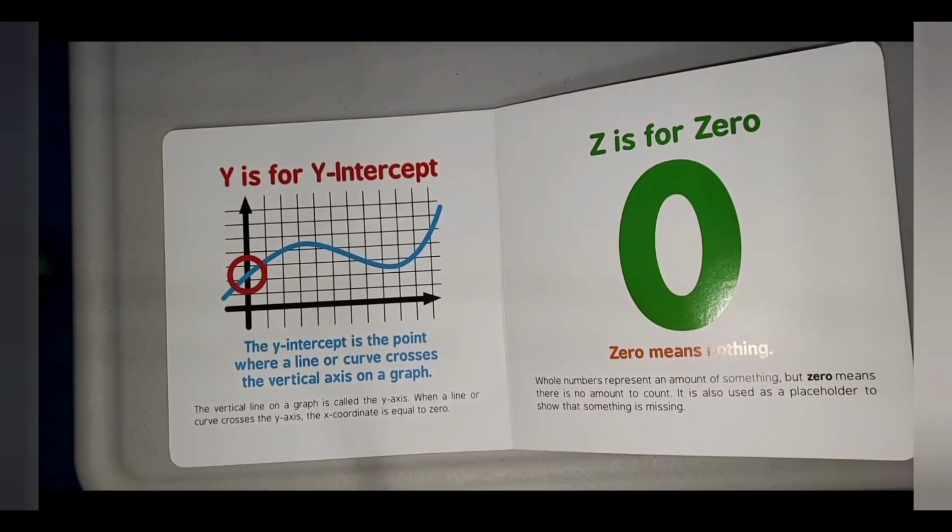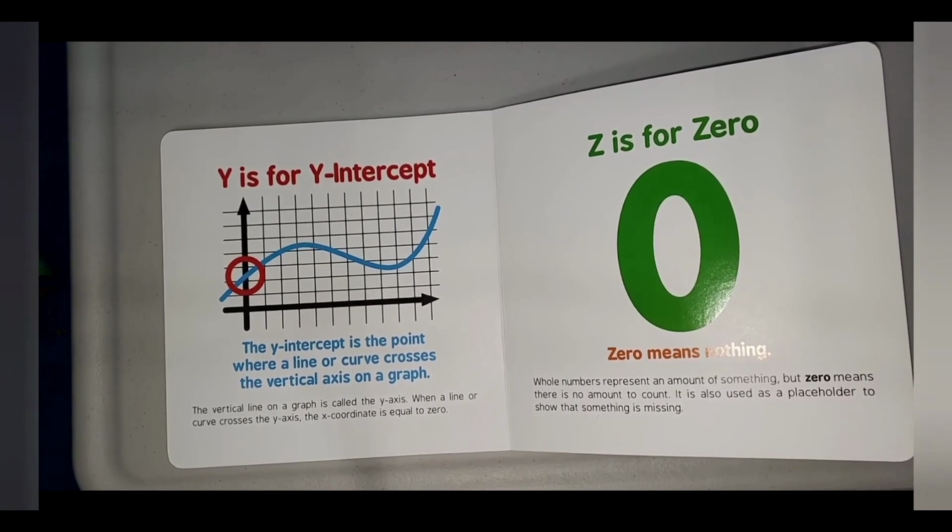Y is for y-intercept. The y-intercept is the point where a line or curve crosses the vertical axis on the graph. The vertical line on the graph is called the y-axis. When a line or a curve crosses the y-axis, the x-coordinate is equal to 0.